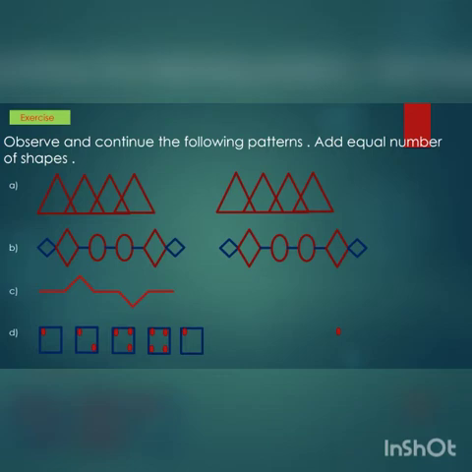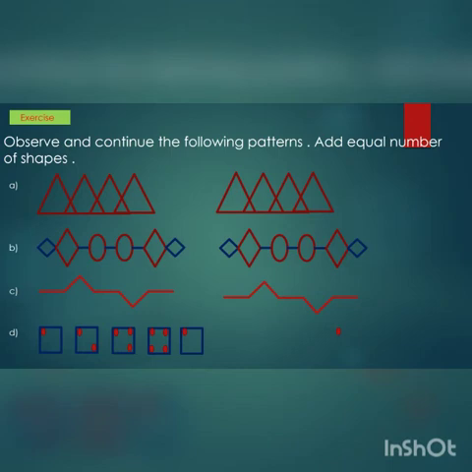Then here some lines are there, some are sleeping lines, slanting lines. So first a sleeping line, then a slanting line, one more slanting line, then a sleeping line, a slanting line, a slanting line, and then a sleeping line.